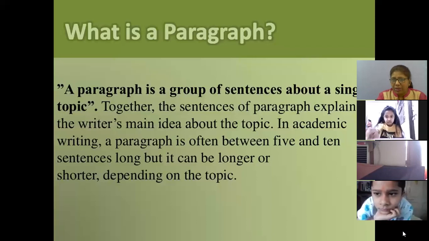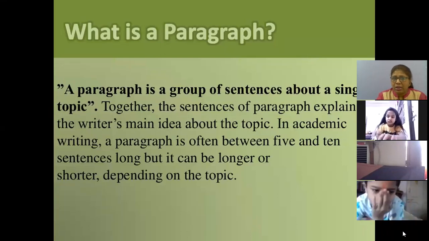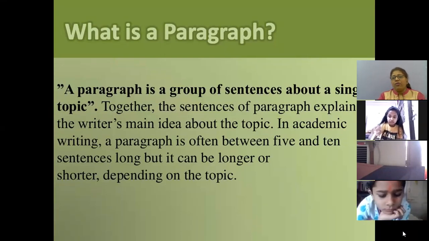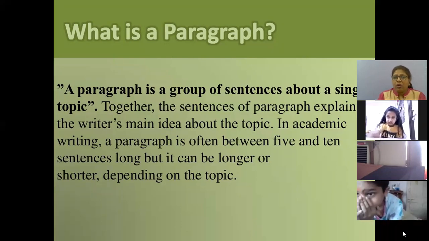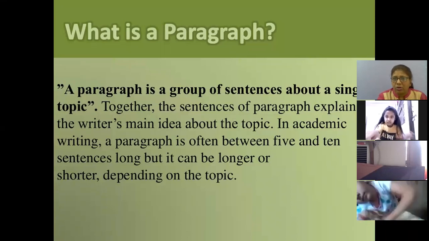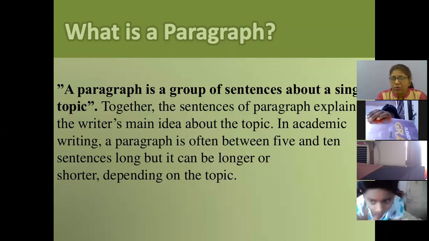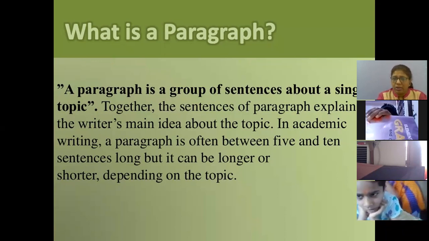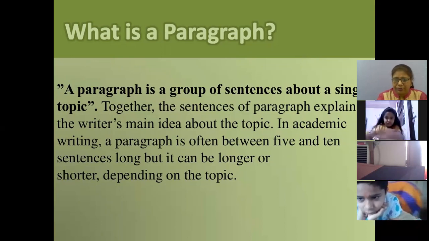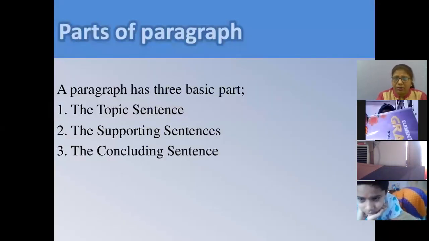Now, in academic writing, like you are in school, so it's academics. So when you are writing in academic writing, a paragraph can be 5 to 10 sentences long, but it can be longer or shorter depending on the topic. It depends on what topic you have chosen or what topic you have got to write about.